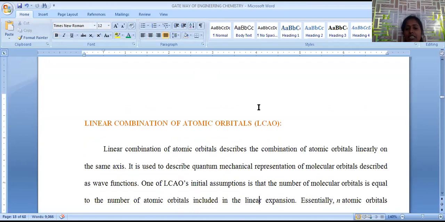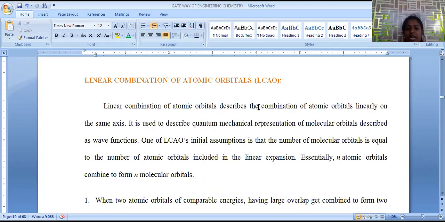And next is about the linear combination of atomic orbitals, which is simply indicated as the LCAO method. The LCAO method states that in order to form the molecular orbitals, atomic orbitals are combined on the same axis in a linear fashion. One of the LCAO initial assumptions is that the number of molecular orbitals is equal to the number of atomic orbitals combined for the formation. Essentially, when n atomic orbitals are combined, n molecular orbitals are generated.